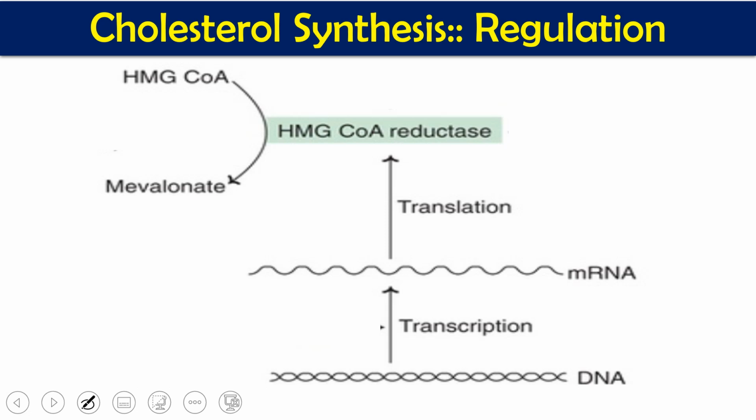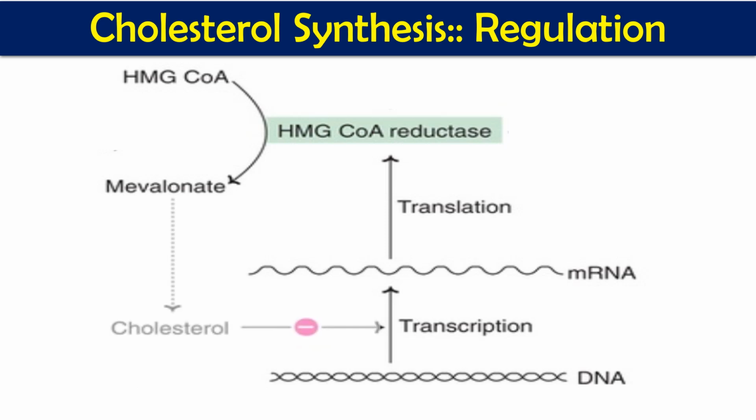The end product of this cholesterol synthesis is cholesterol, which controls its own synthesis by a feedback mechanism. An increase in the cellular concentration of cholesterol normally reduces the synthesis of the HMG coenzyme A reductase enzyme. This is achieved by decreasing the transcription of the gene responsible for HMG coenzyme A reductase. So cholesterol does not allow more enzyme to be transcribed and translated. Feedback regulation has also been investigated with regard to LDL cholesterol taken up by the cells, and the same mechanism is believed to operate whenever cellular cholesterol level is elevated.